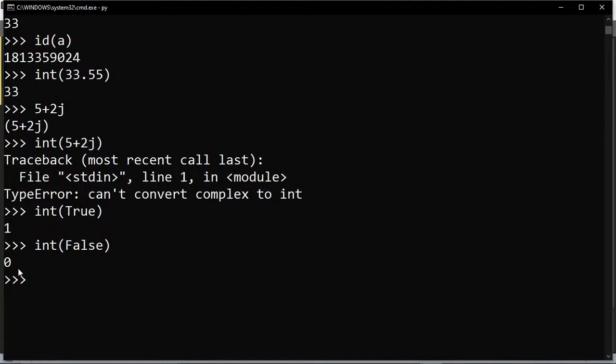So how can we convert? Suppose I have an int and I have string values. String values are enclosed in double quotes, or you can mention them in single quotes. So suppose I have a 22. Of course it will be converted, and that will be in the form of an integer.